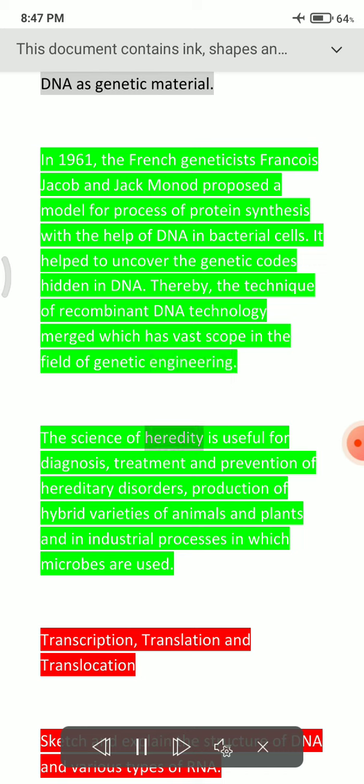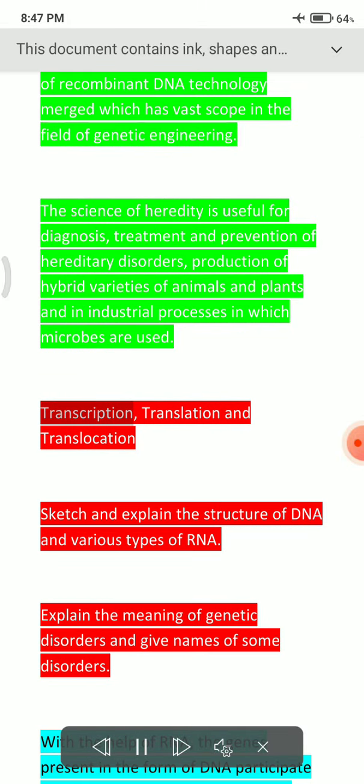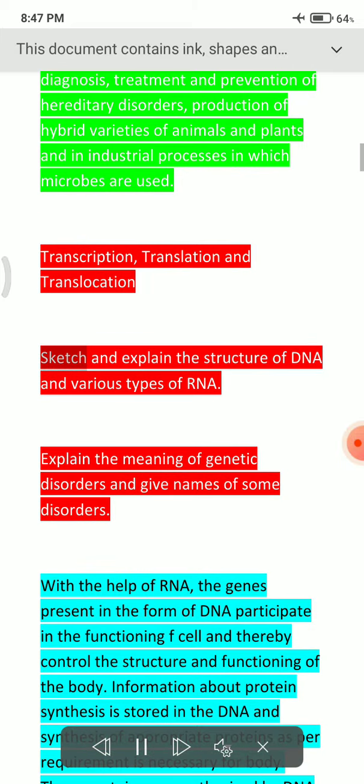The science of heredity is useful for diagnosis, treatment and prevention of hereditary disorders, production of hybrid varieties of animals and plants, and in industrial processes in which microbes are used. Transcription, translation and translocation. Sketch and explain the structure of DNA and various types of RNA. Explain the meaning of genetic disorders and give names of some disorders.